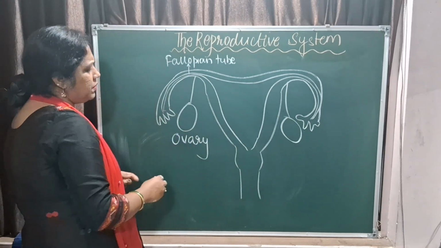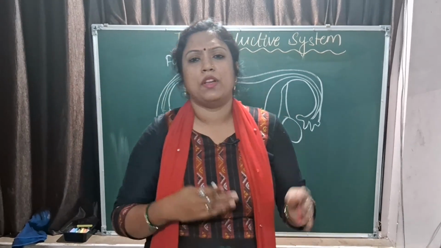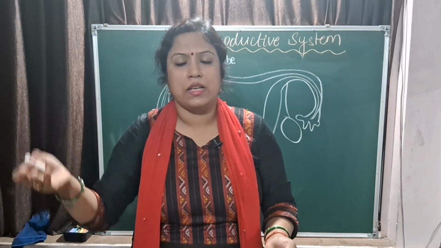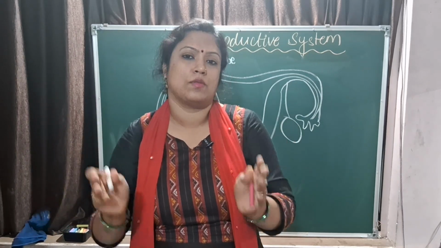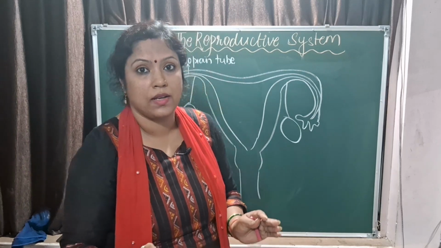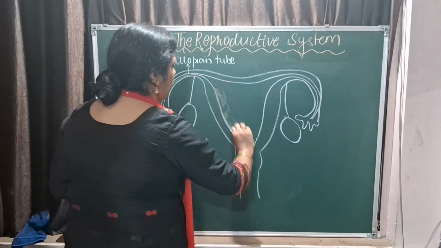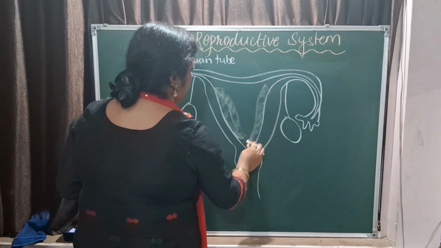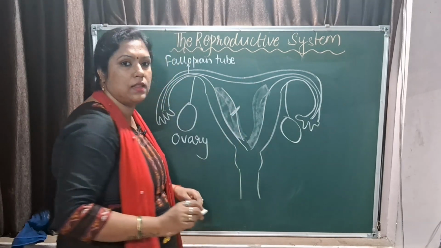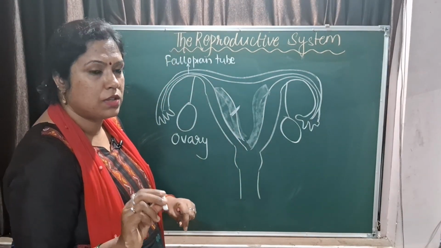Now in the ovary, what happens? There is a series of changes. There is the primary follicle, secondary follicle, then you have the Graafian follicle, then the egg is released, right? Then corpus luteum, corpus albicans. This is an order, you have to remember the order, right? So we will go into the detail before you understand. This is a place, the uterine wall, which thickens during the menstrual phase, and finally the baby gets implanted in the uterine wall, that is on the walls of the uterus, the endometrium.